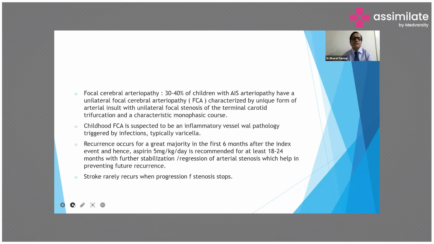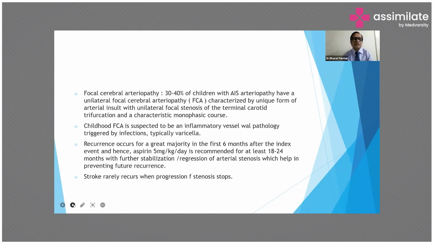Focal cerebral arteriopathy: 30 to 40% of children with AIS arteriopathy have a unilateral focal cerebral arteriopathy, FCA, characterized by a unique form of arterial insult with unilateral focal stenosis of the terminal carotid bifurcation and a characteristic monophasic course. Childhood FCA is suspected to be an inflammatory vessel wall pathology triggered by infection, typically varicella infection.